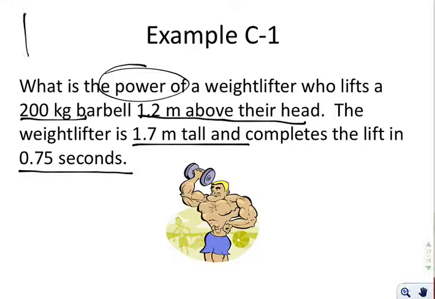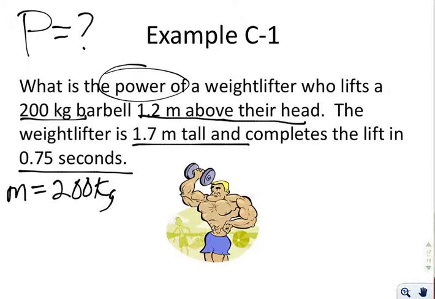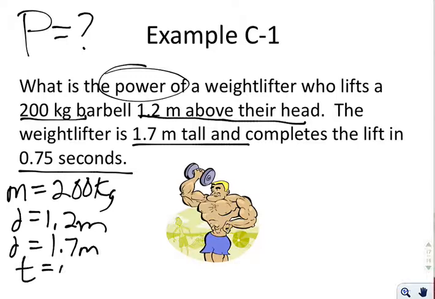So let's go ahead and take a look at this question. We say, okay, I'm trying to solve for power, and I'm given a mass of 200 kilograms. I'm given a distance of 1.2 meters. I'm given another distance of 1.7 meters, and then I'm given a time of 0.75 seconds. Now, the equation that I have for power is power equals work over time. One of the problems with this in this particular case is that I don't actually have work. I have time, but I can't calculate power from just time.